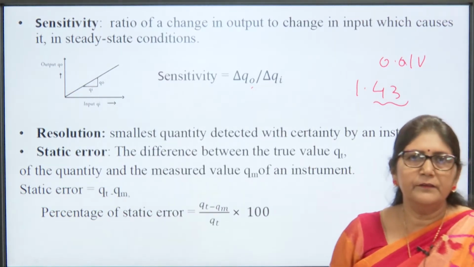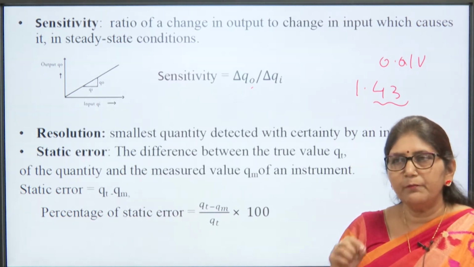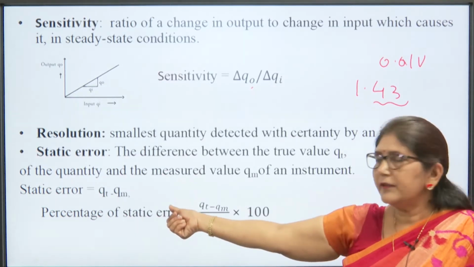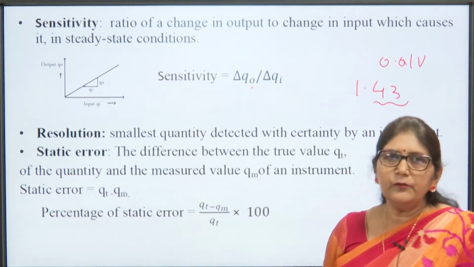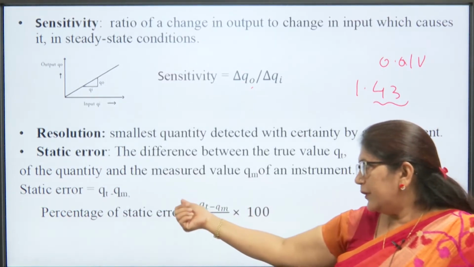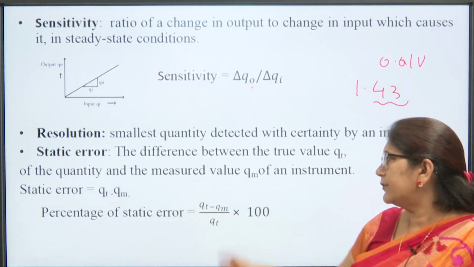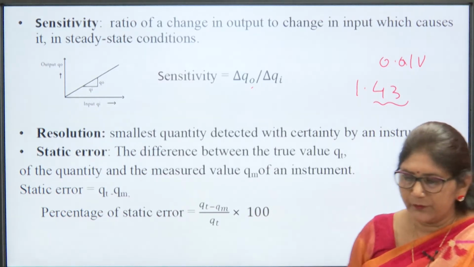Then static error. Static error is the difference between the measured value and the true value. So, static error is Qt minus Qm, where Qt is the true value and Qm is the measured value. We can also find the percentage of static error, which is (Qt minus Qm) divided by Qt, into 100%.